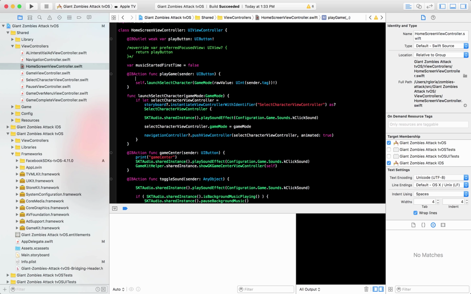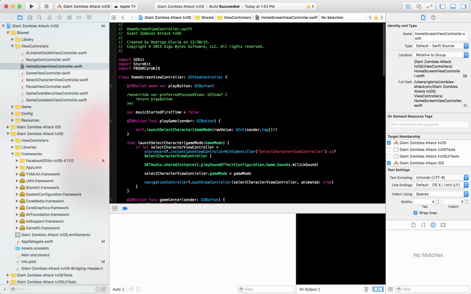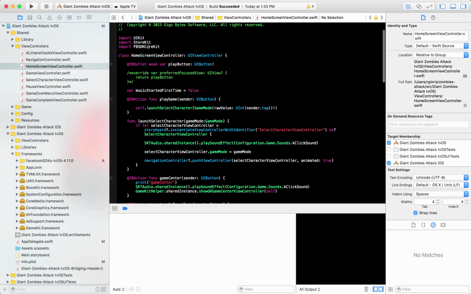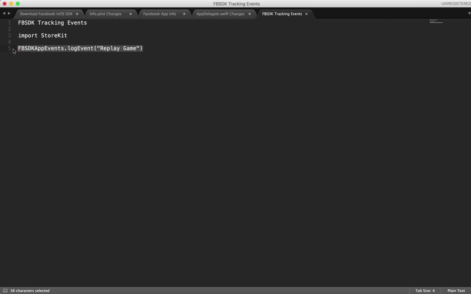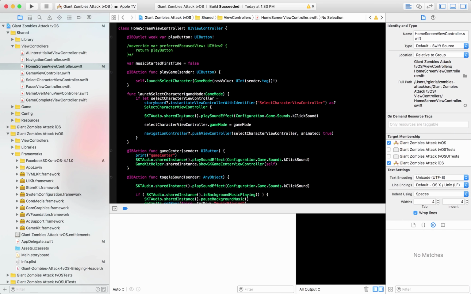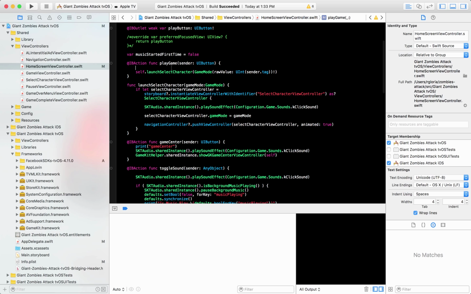So let's track that we started the game. Well, that doesn't belong here, that belongs up here. We import our Facebook core kit. Next thing we want to do is to create an event. So the event will be whenever the user clicks on play game, and let's save that and compile that and make sure that works.